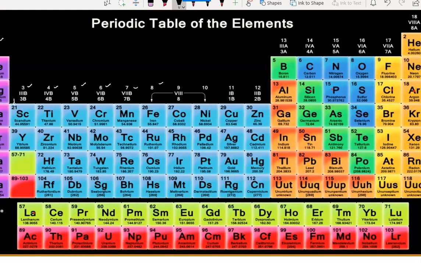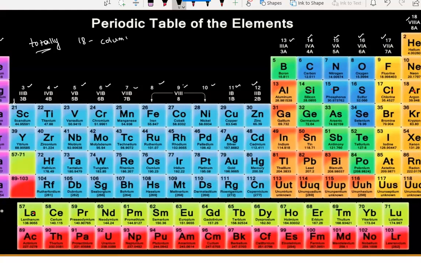Seventh column, eighth column. So this is the ninth column, 10th column, 11th column, 12th column. See, 13th, 14th, 15th, 16th, 17th, 18th. So totally we found 18 columns in his table.